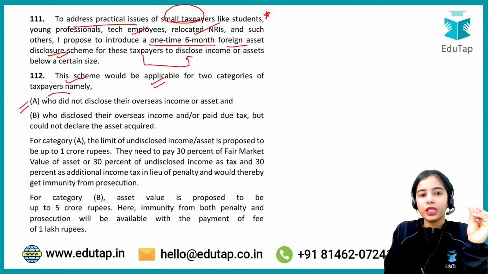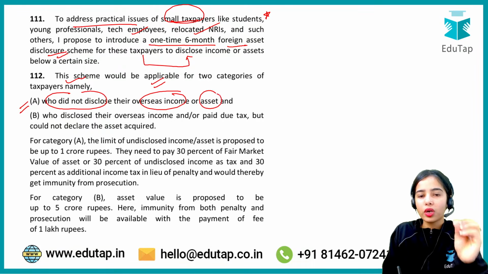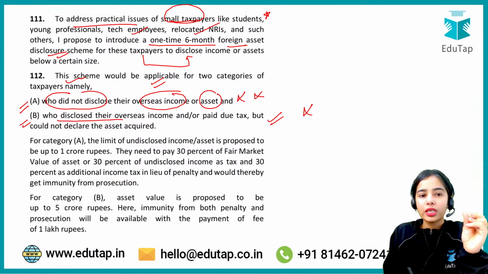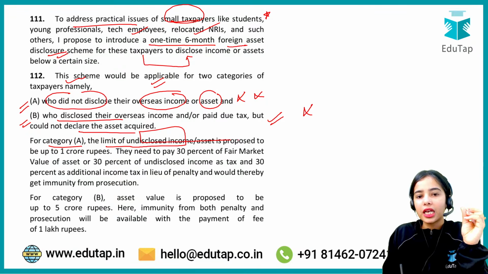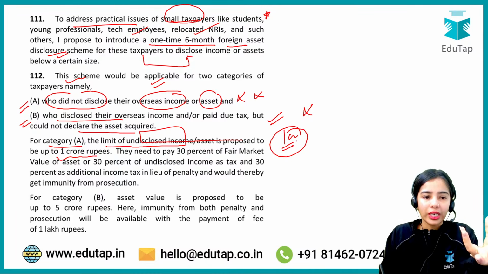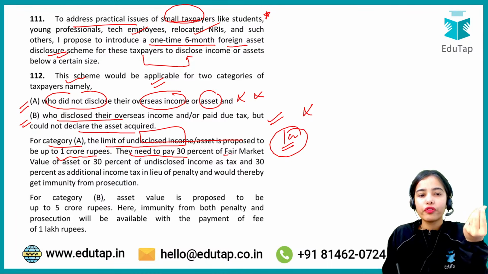First, category A, who did not disclose their overseas income or asset. Second, who disclosed their overseas income but they did not disclose their asset. For category A, the limit of undisclosed income or asset is proposed to be up to 1 crore. So if the undisclosed income or asset is up to 1 crore, that means these are small taxpayers. They need to pay 30% of fair market value of asset, 30% of undisclosed income as tax, and 30% as additional income tax as the penalty. And through this, they will get the immunity from prosecution.